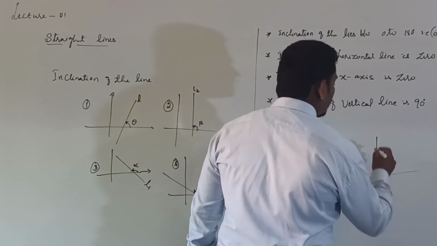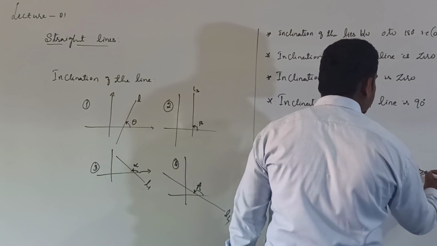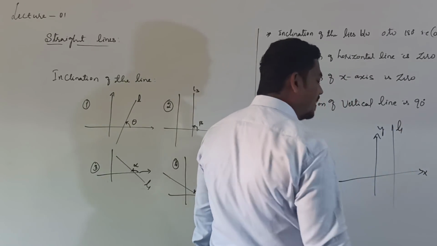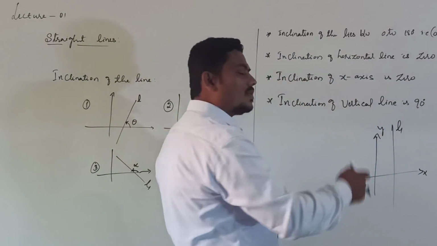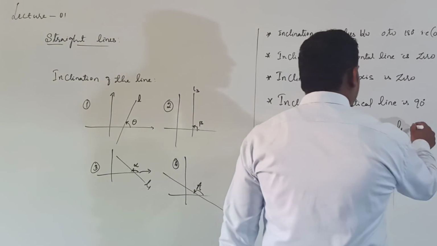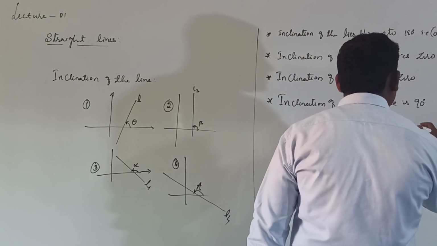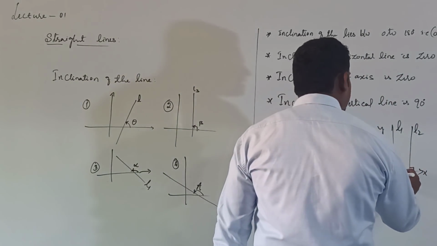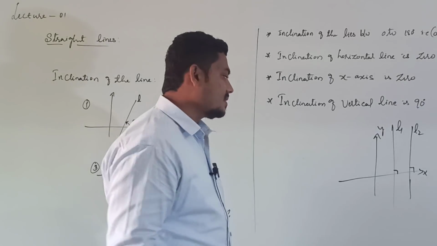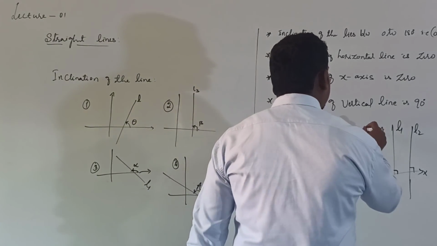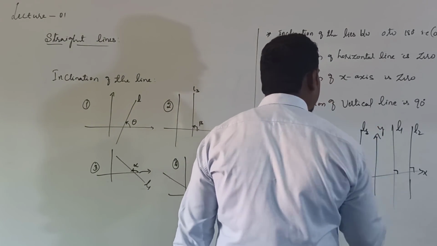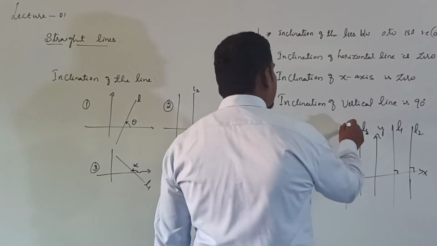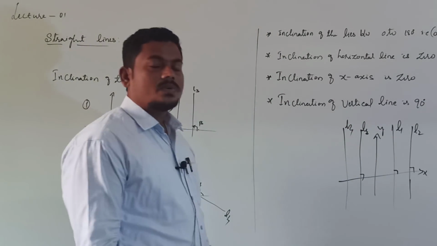For example, this is our y-axis, this is the x-axis. This is a vertical line, L1 is a vertical line. Why? Because it is parallel to the y-axis. I will take one more line, line 2, it is also a vertical line because it is parallel to the y-axis. L3 is a vertical line because it is parallel to the y-axis.